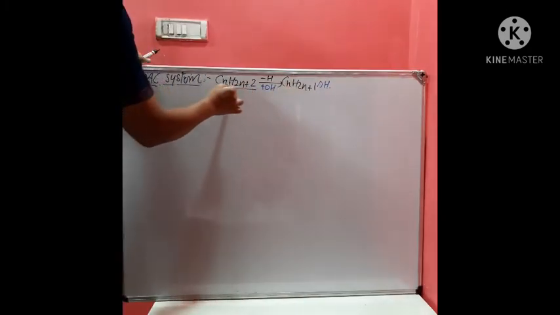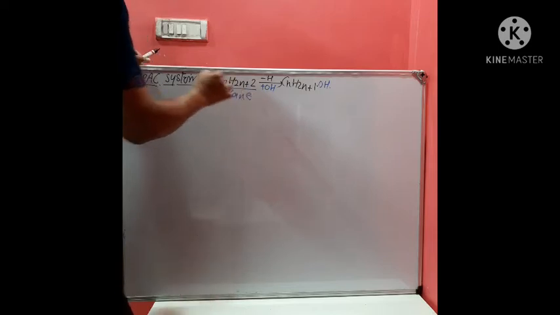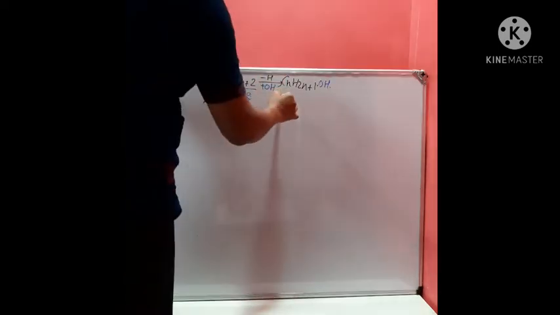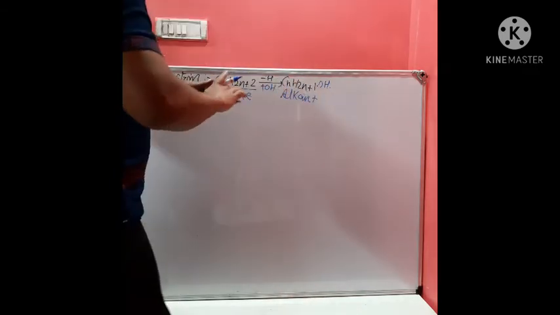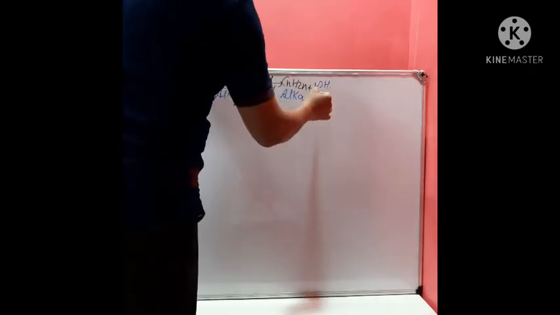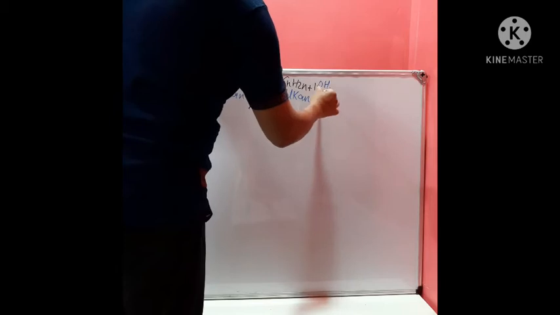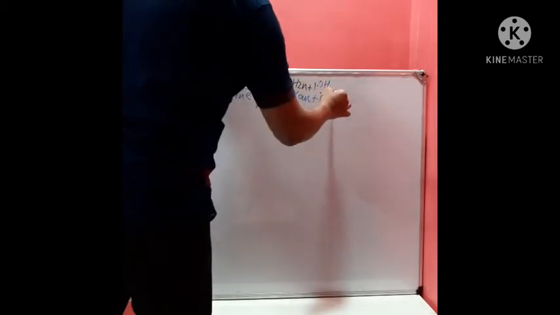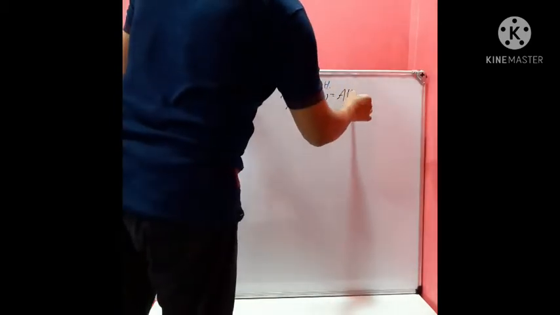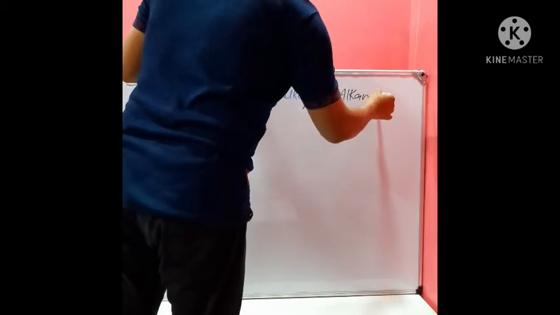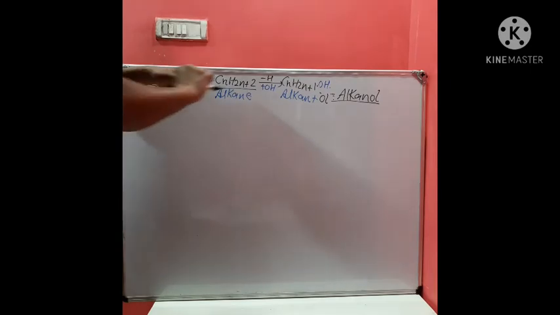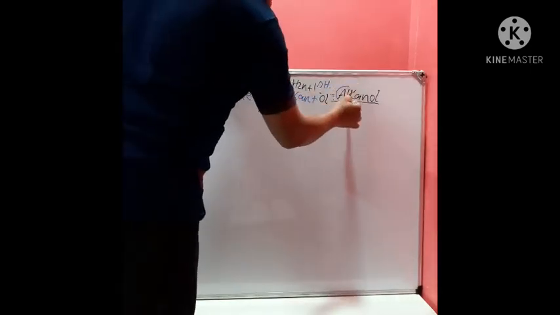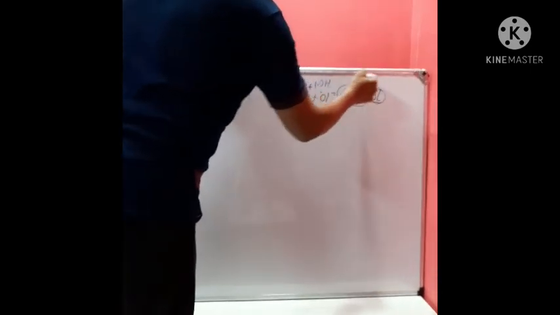This compound CnH2n+2 is known as alkane. So this compound is termed as alkane plus the suffix for OH is given by ol. Therefore, the overall name of the compound becomes alkanol. Alkanol. That is, the prefix is alkane and the suffix is ol.